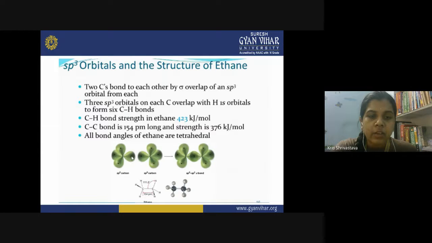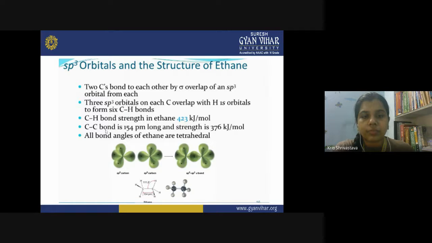One sp3 of this carbon and one sp3 of this carbon overlap, right? And the remaining 3 sp3 orbitals on each carbon overlap with 3 hydrogens each. So one hydrogen, two hydrogen, three hydrogen, 1 2 3 hydrogen. So it becomes CH3 and CH3, so C2H6. This is the structure of ethane.